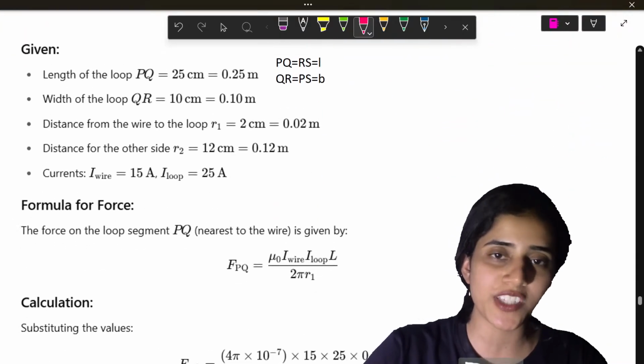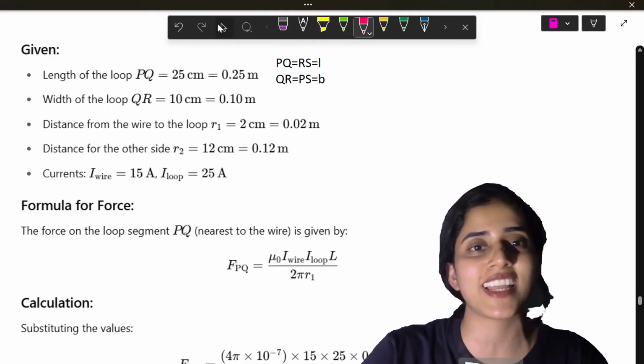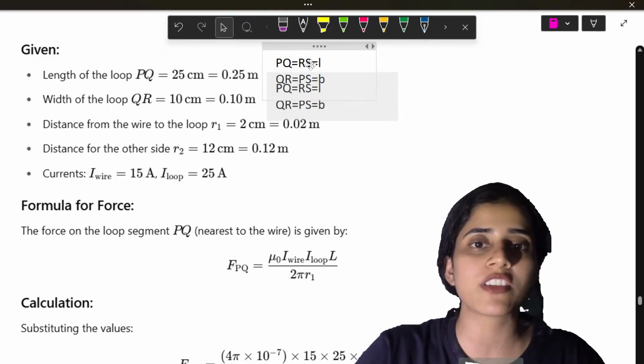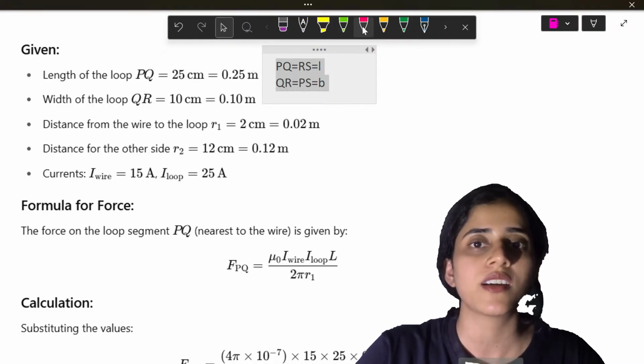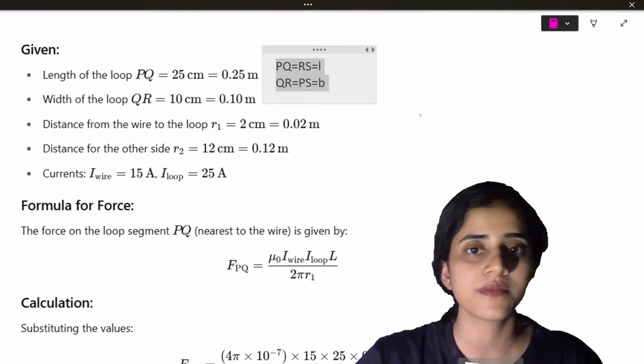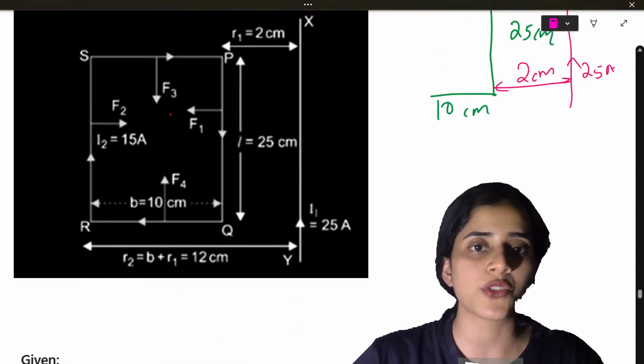5 mark important questions we will do, students. I've been telling you this from the beginning of the class. We will do that. So how will we solve this? This is also a 5 mark question. Okay? So what are we going to do?